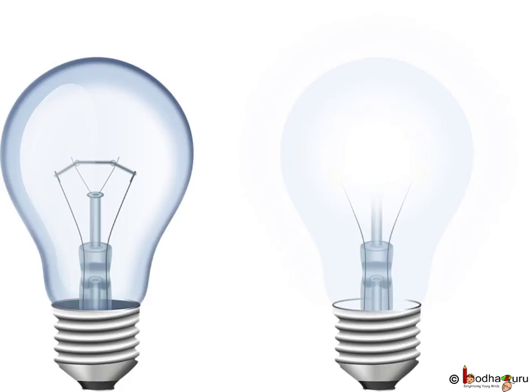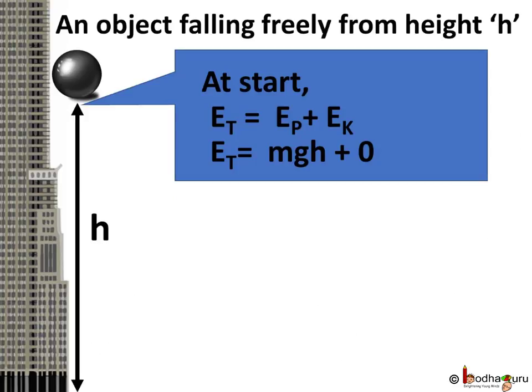Confused? Before verifying this claim on other forms of energy, let's verify it using mechanical energy, that is, kinetic and potential energy. Remember, the sum of kinetic and potential energy of an object is the total mechanical energy of that object. Here an object with mass m is made to fall freely from a height h.